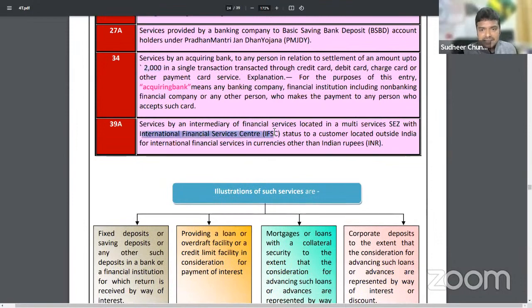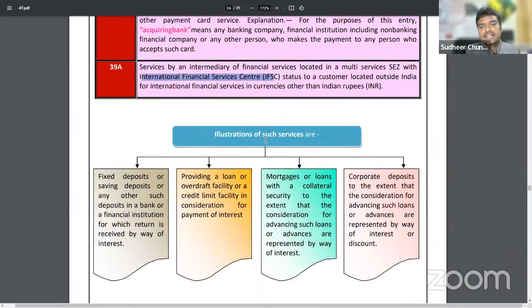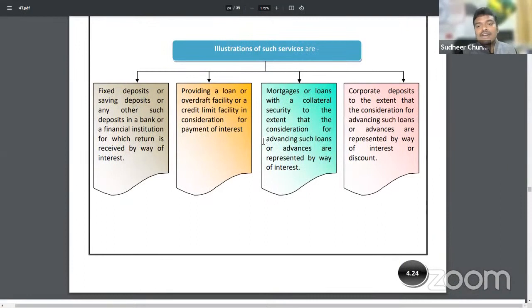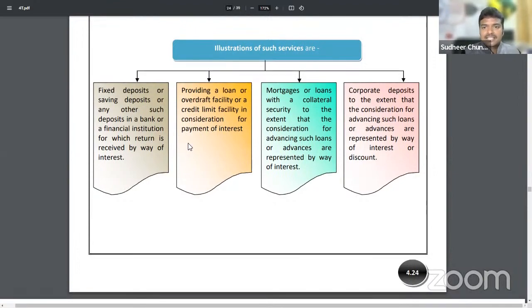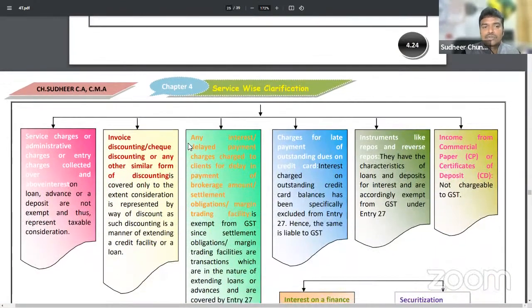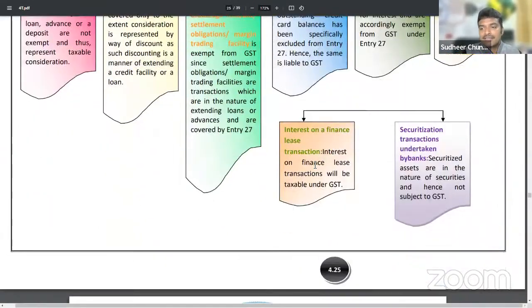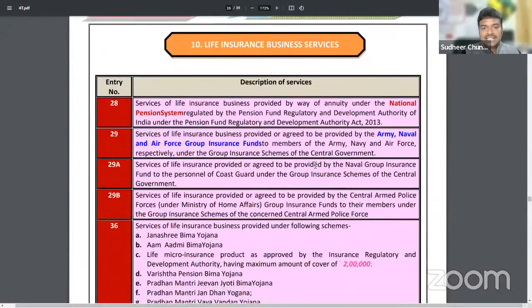IFSC services: International Financial Service Center provides services to non-residents. Some exemptions were given for IFSC, but that is not relevant for examination. Next, some examples are given, sir. You can go through them. Whatever topics I have explained above, like credit card late payment interest, is it liable or not? Yes, liable. I have repeated those aspects once again, so you can go through them.